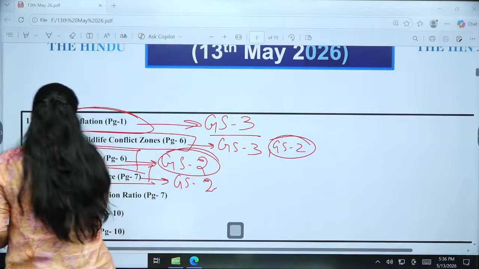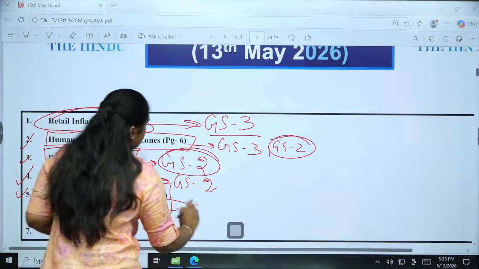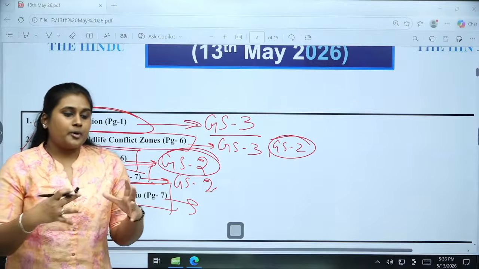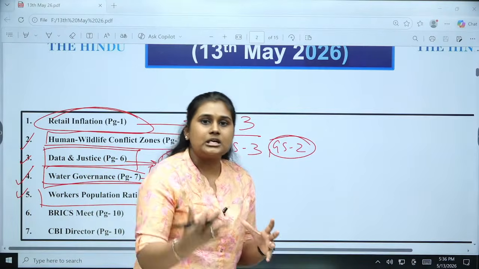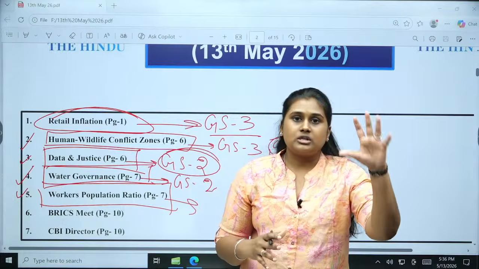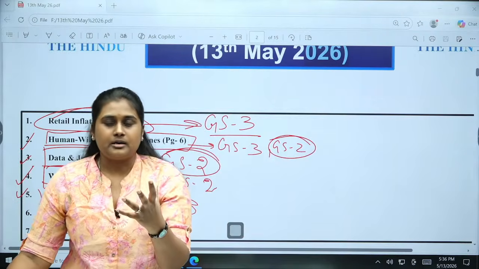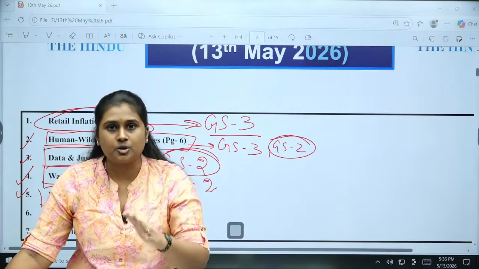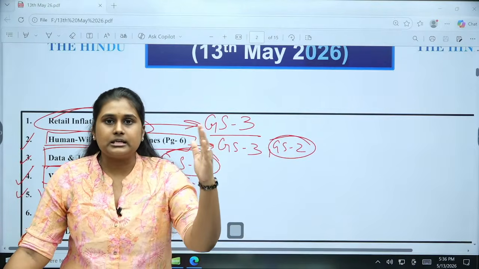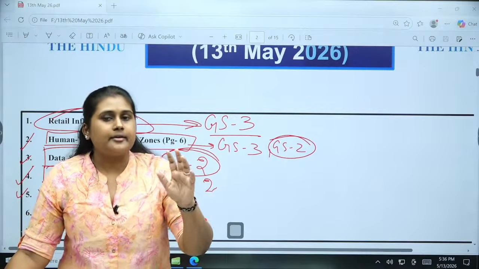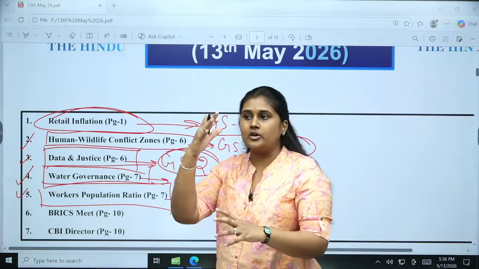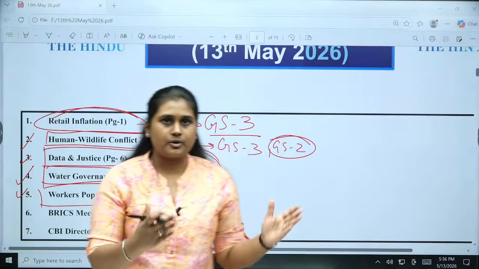Then the fifth one is about the workers population ratio. So this shows how the population is being engaged in employment. Okay, how women are participating, how men are participating, the rural and urban workforce participation ratio, and also if there is any increase or decrease, what the trend is, the reasons for the fall and the growth, all these things we are going to see here.